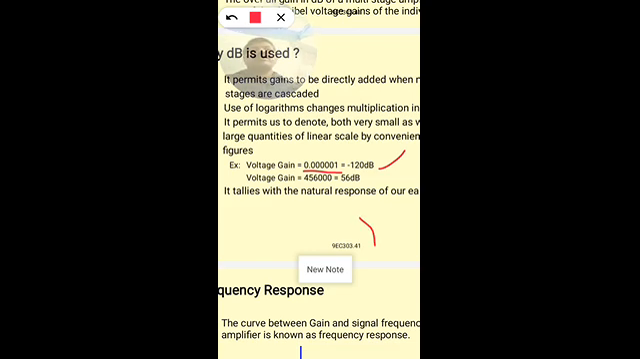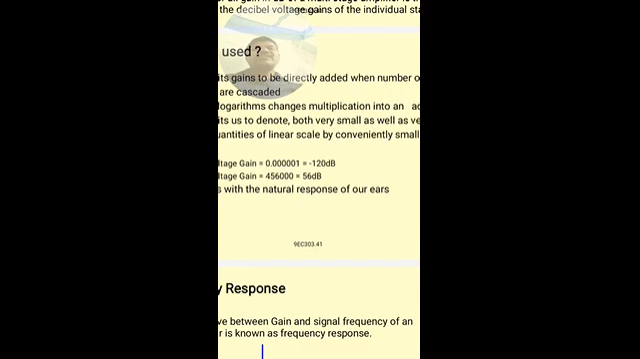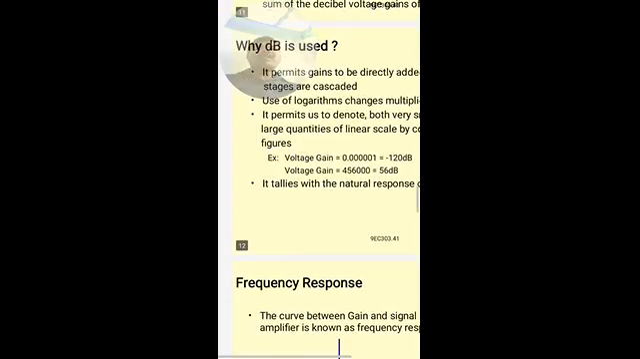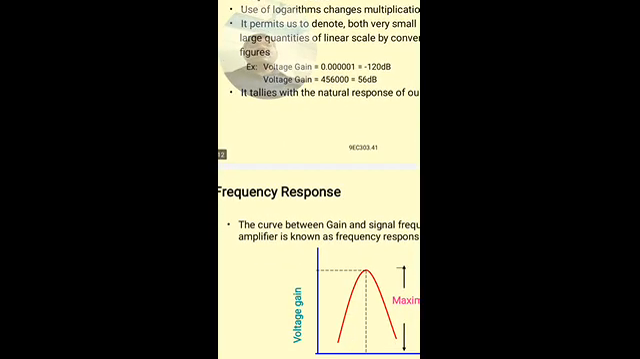So using the logarithm scale, a large or a small quantity of voltage gain is easy to represent with fewer significant digits and small figures. That is the advantage of using gain in the dB scale.